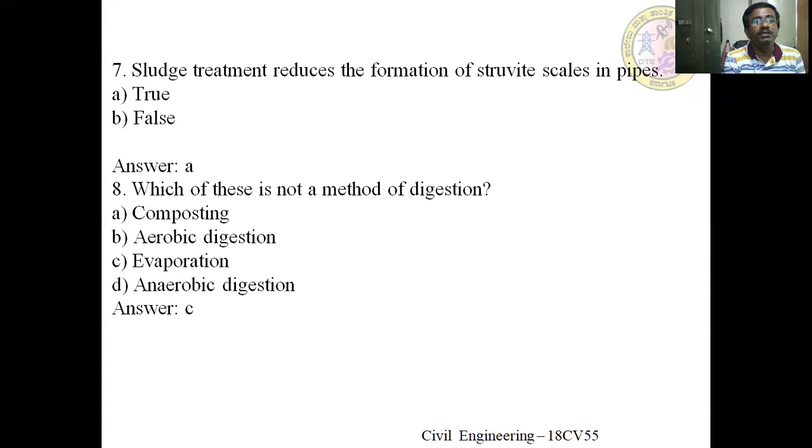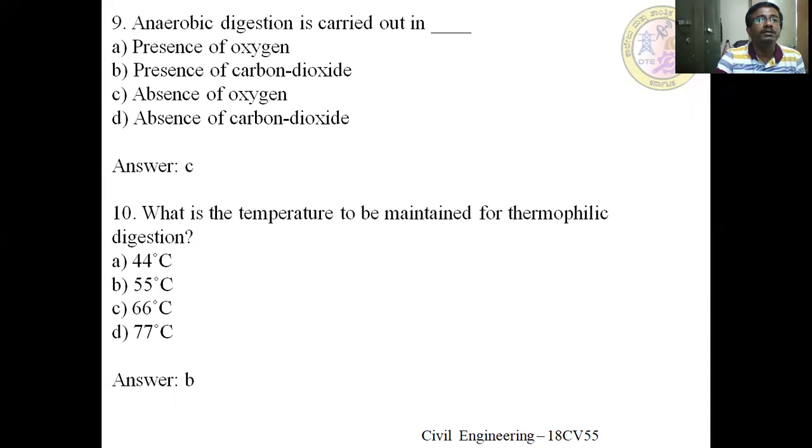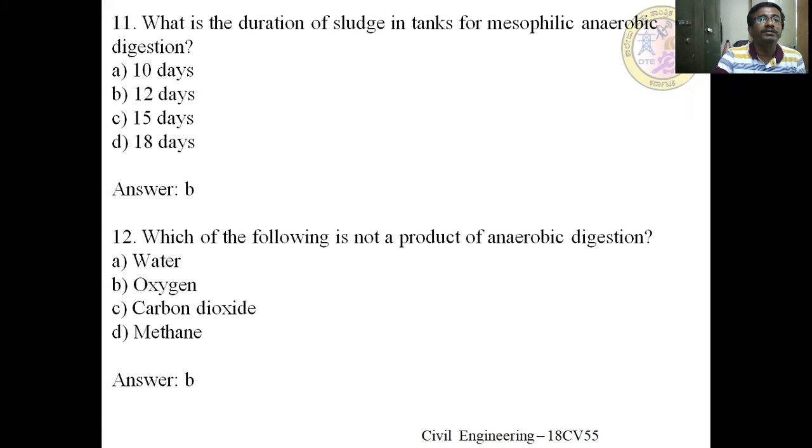Which of these is not a method of digestion? Evaporation is not a method of digestion. Anaerobic digestion is carried out in the absence of oxygen. What is the temperature to be maintained for thermophilic digestion, for thermophilic bacteria? It is around 55 degrees. What is the duration of sludge in tanks for mesophilic anaerobic digestion? It is 12 days.